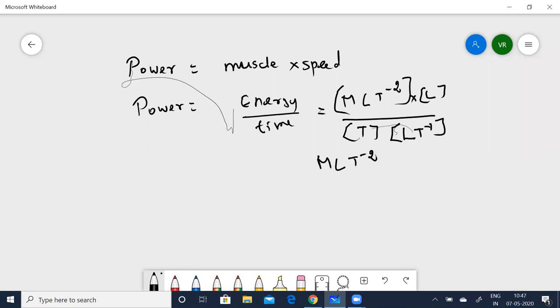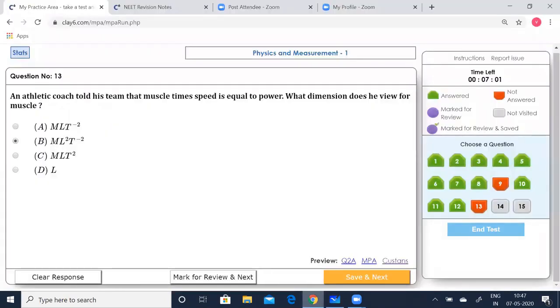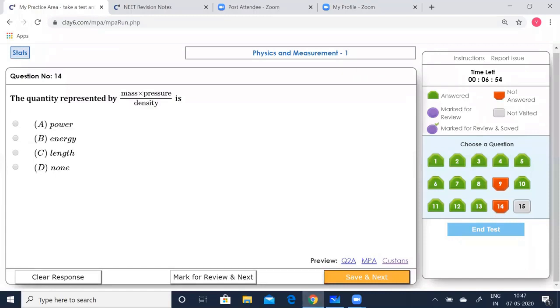Now let us see which option is correct. You can see A is correct, MLT to the power of minus 2. Option A is correct. So let us save that and go to the next question.